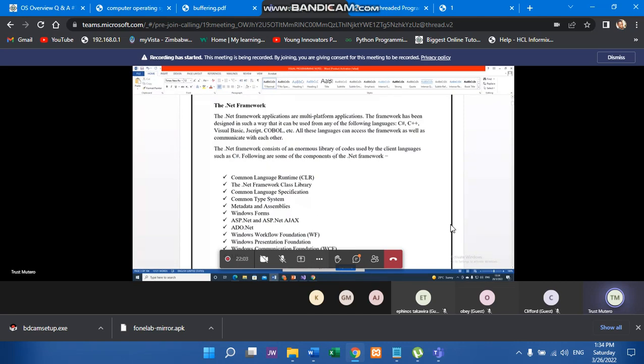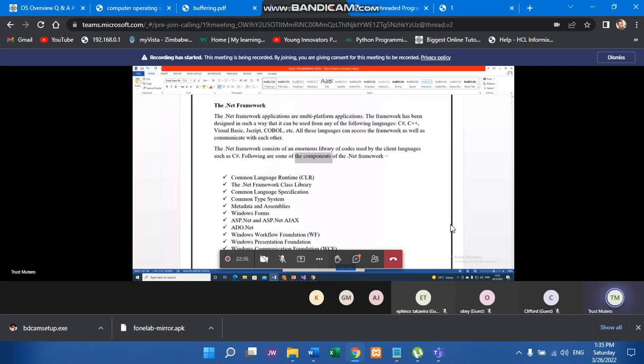Okay? So the .NET framework has some components. There is the CLR, Common Language Runtime. There is the .NET Framework Class Library. There is the Common Language Specification, Common Type System, Metadata and Assemblies, Windows Forms, ASP.NET, Ajax, ADO.NET, you name it.